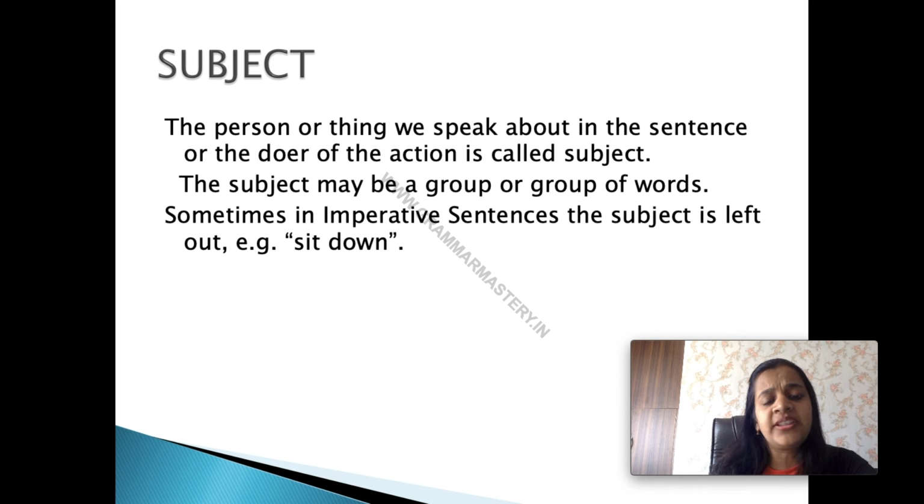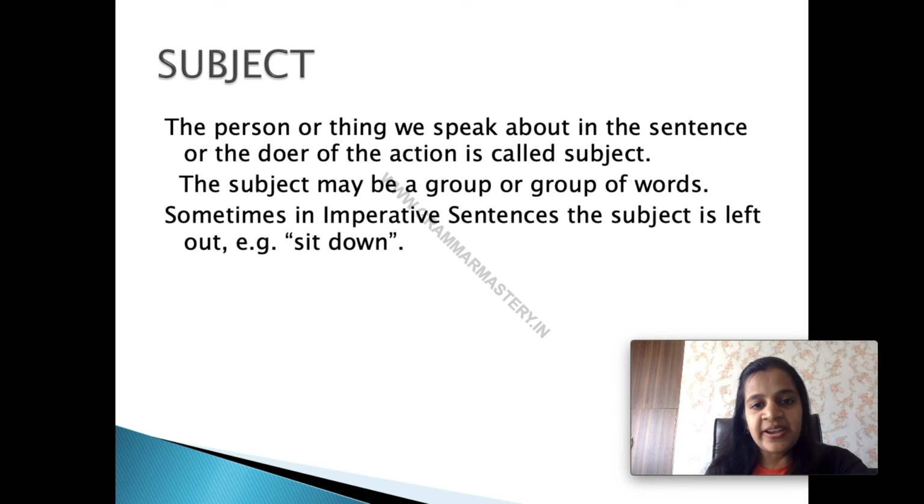The person or thing we speak about in the sentence or the doer of the action is called subject. Subject क्या होता है? जिसके बारे में हम बात करते हैं. किसी सेंटेंस में जिसके बारे में हम बात करते हैं या जो काम उस सेंटेंस में हो रहा है, the action which is happening in that particular sentence and the person who is doing that action is called subject. तो जिसके बारे में हम बात करते हैं या जो काम हो रहा है उस काम को जो करने वाला है, that is called the subject.